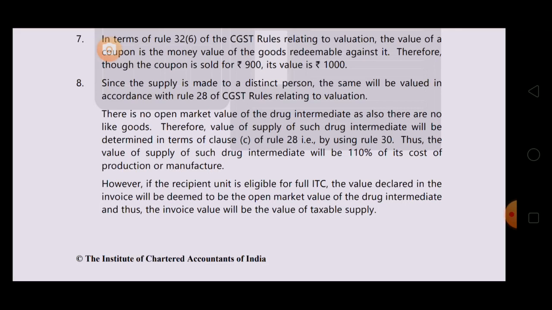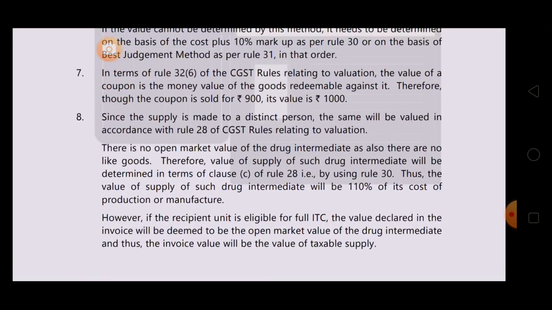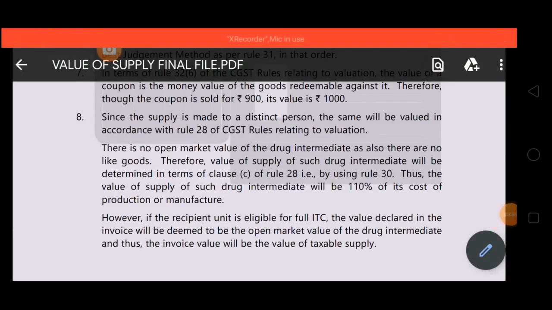However, if the recipient unit is eligible for full ITC, the value declared in the invoice will be deemed to be the open market value of the drug intermediate, and thus the invoice value will be the value of taxable supply. If this case happens, that's why they have mentioned here, if the recipient unit is eligible for full ITC, then the value declared in the invoice will be deemed to be the open market value of drug intermediate, and thus the invoice value will be the value of taxable supply. So this completes our exercises. This tests your knowledge. So this completes our revision cum questionnaire of value of supply.